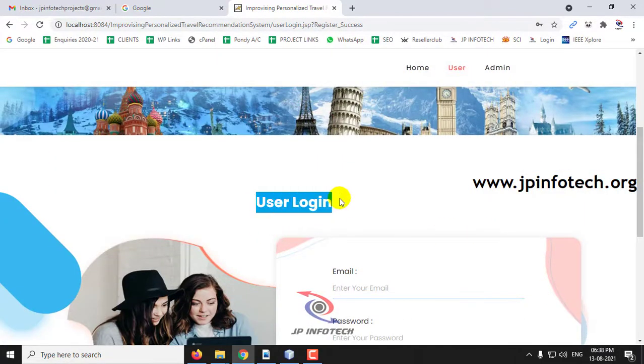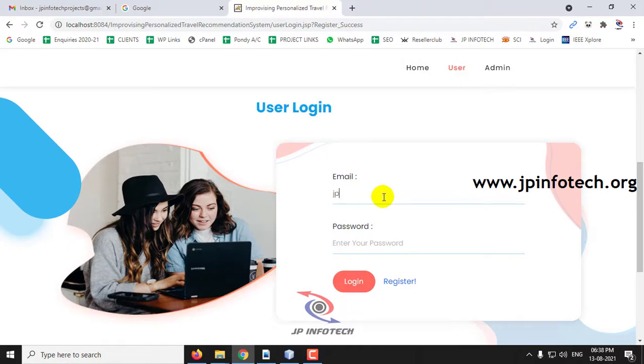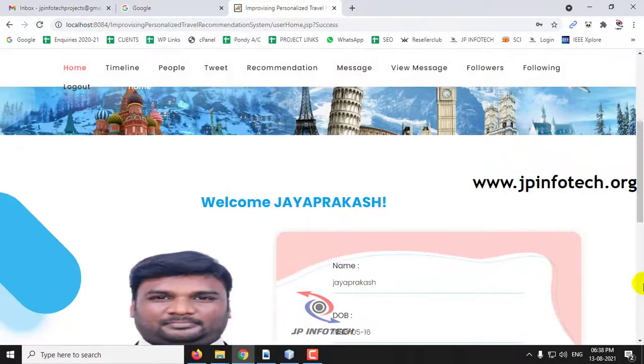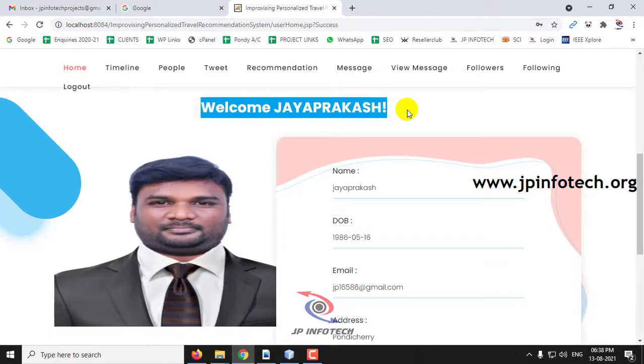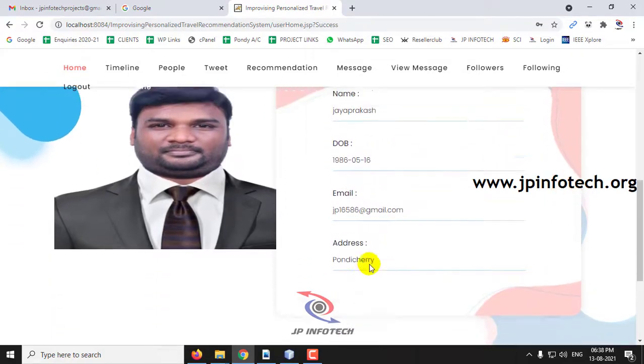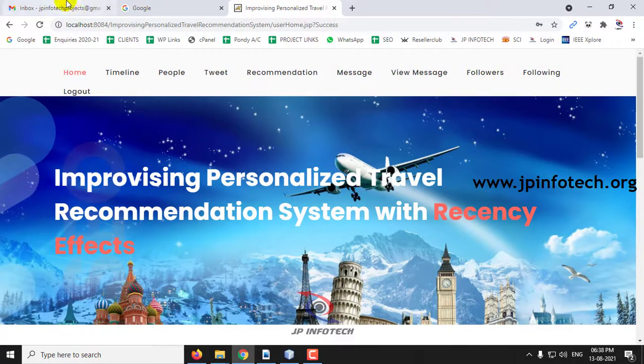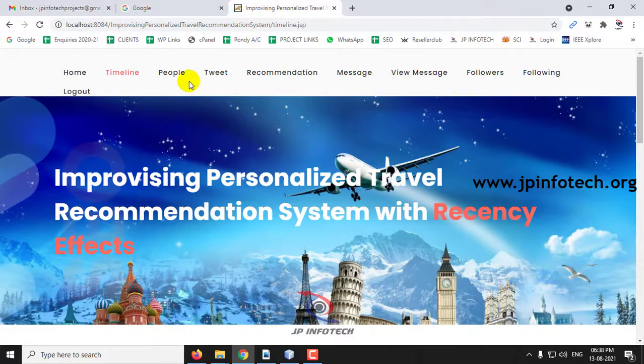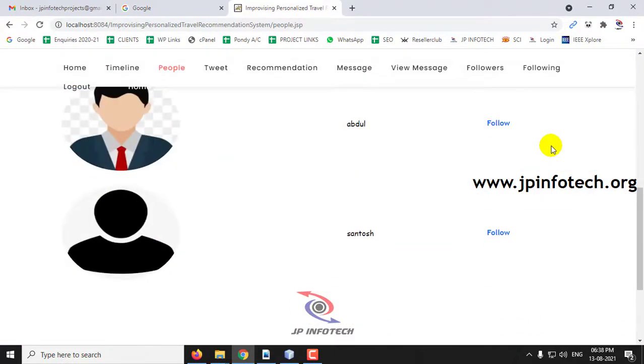Now it will navigate to the user login page, where you can enter the email ID and the password that you used during registration, and then click Login. Now you can see the login is successful, click OK. Now you can see the welcome screen with the username, photo and name details, their profile details. And here you can see the options of the online social networking model, that is the timeline. In the timeline you can see who all have posted tweets, and in the people part you can see who all are available.